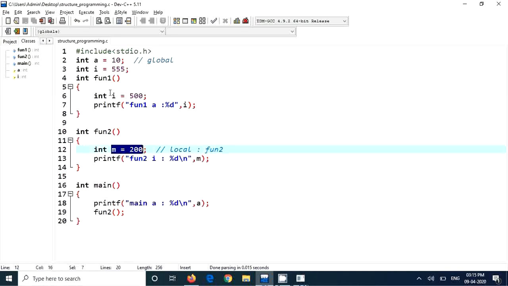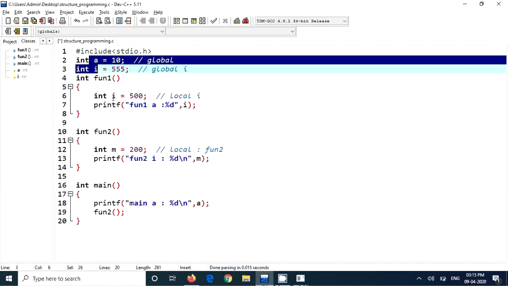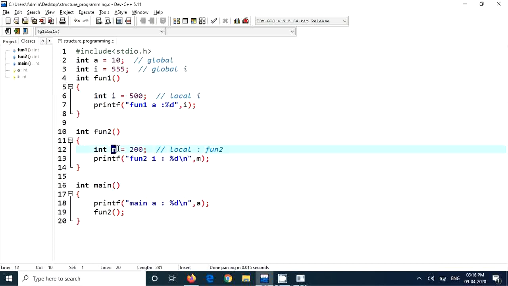There is nothing allocated for this I. For this global I allocated. This is the local I. This is the local I. This is the global I. So when the program starts, these two will be allocated, but nothing will be allocated for this, nothing will be allocated for this, because fun2 and fun1 are not at all called.